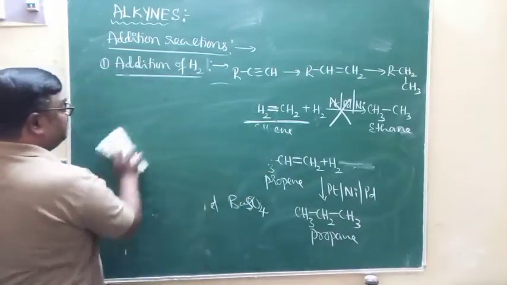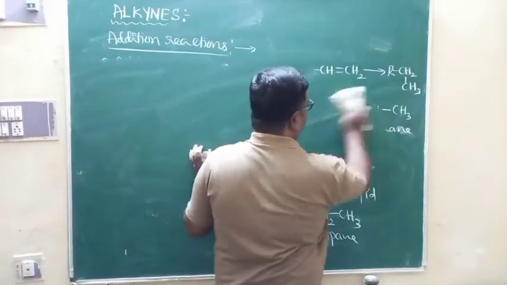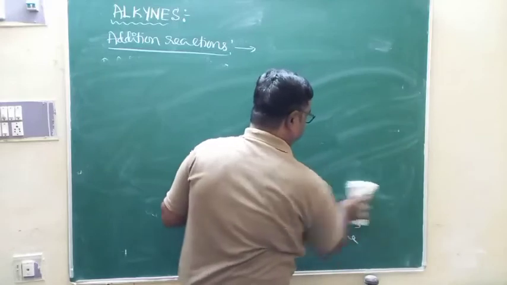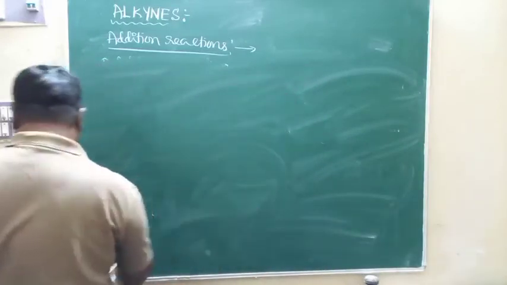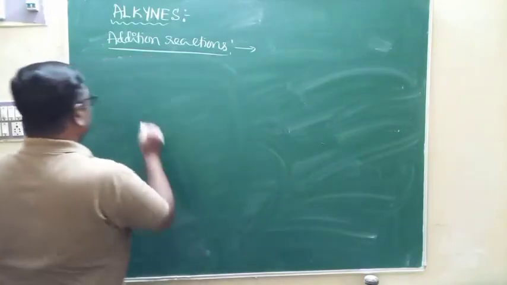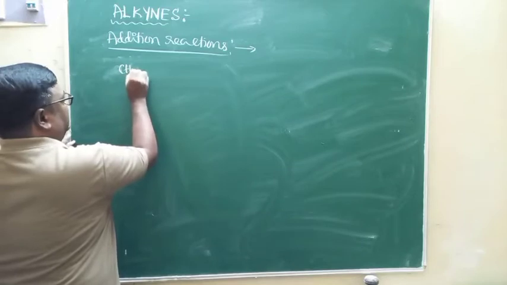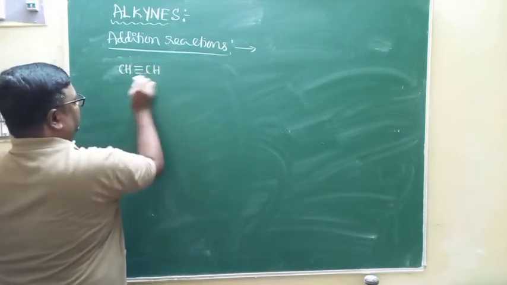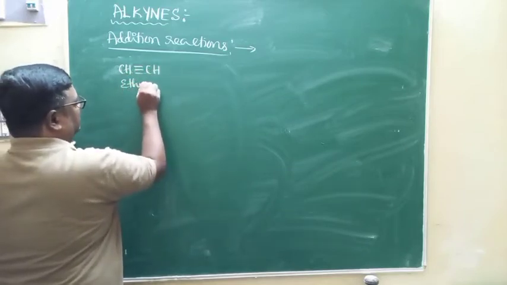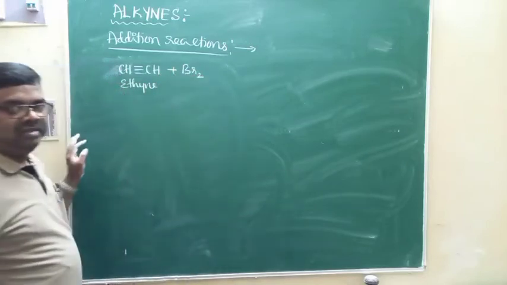Apart from that, you are supposed to study addition of halogens. One more reaction, that is addition of halogens, halogens like chlorine or bromine or iodine. Here in this particular discussion, I selected bromine. That is CH triple bond CH, this is ethyne. If it undergoes addition with bromine, look at this.